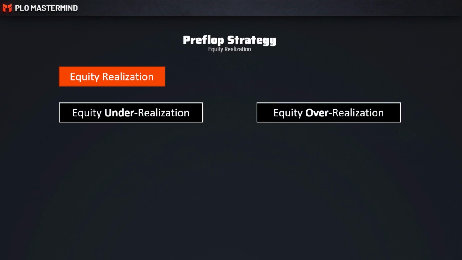So one player in this example was under-realizing its equity, and another player was over-realizing its equity. One player won 0% of the pot with 15% equity. Another player won 100% of the pot with 85% equity. So if those two players were already all in on the flop, then the 15% of the pot would have belonged to the 8-7-6-5. But in this case, because the 8-7-6-5 folded the flop, that equity remained under-realized for the 8-7-6-5 player and got over-realized by the ace-ace king-king player.